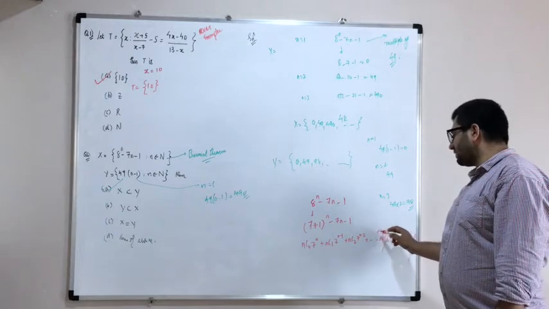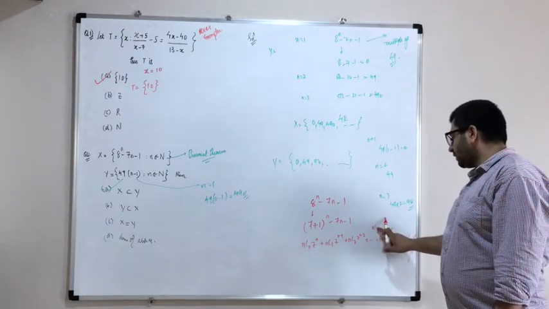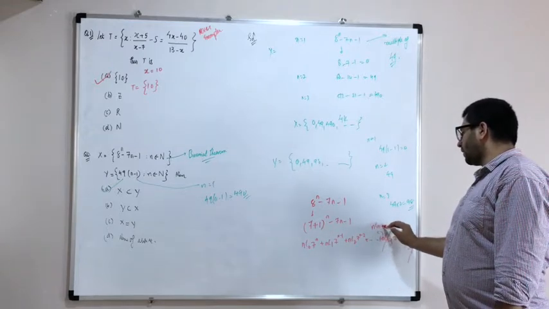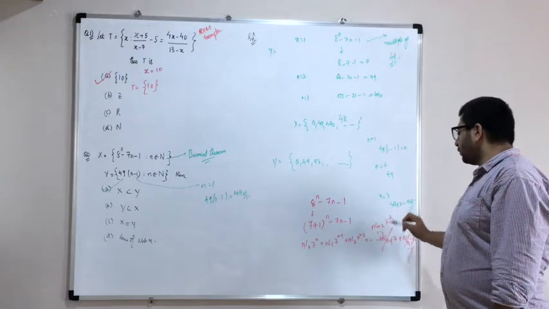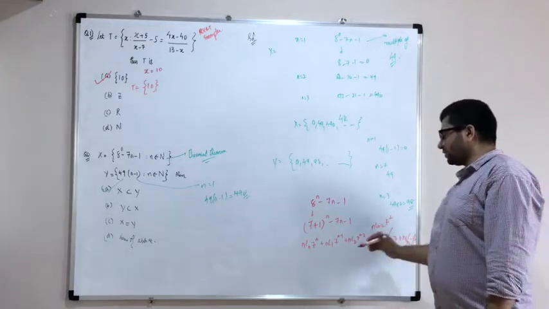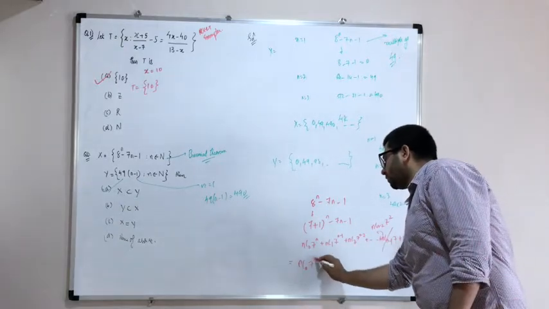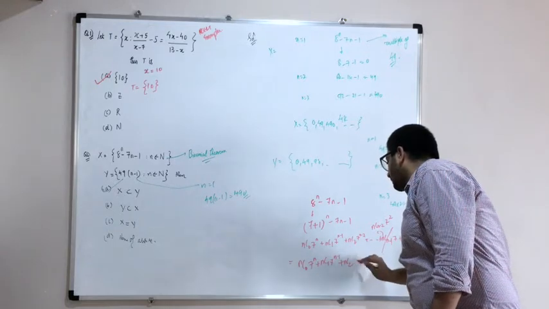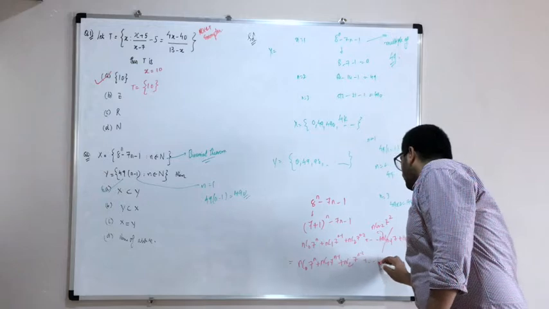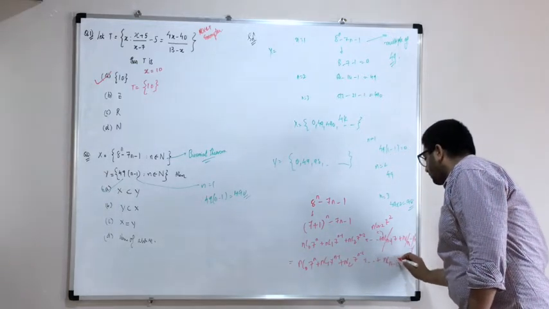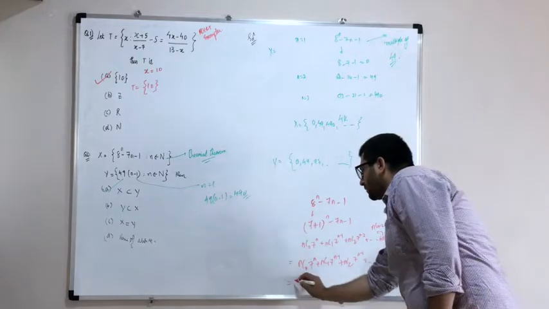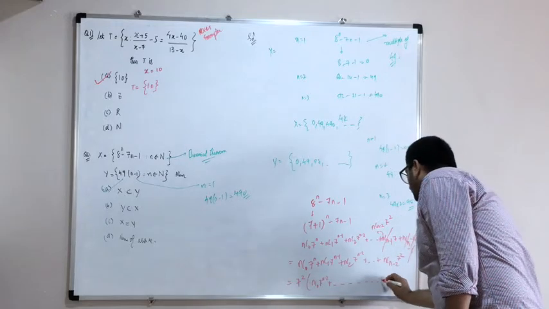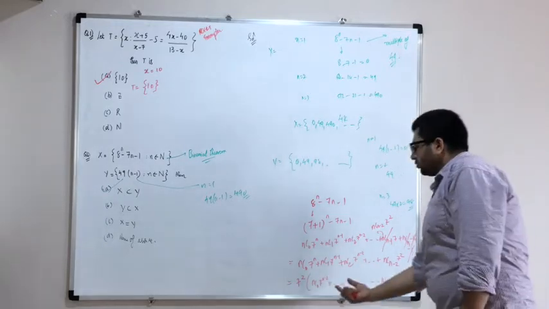If you see the term which is just preceding, इससे पहले just preceding term to this will be nC(n minus 2), 7 raised to the power of 2. Correct? So that will be left. So afterwards everything gets cancelled. So what is left over is nC0 7 raised to n, plus nC1 7 raised to n minus 1, plus nC2 7 raised to n minus 2, and so on, plus nC(n minus 2) 7 square. So can I take 7 square common? Yes, I can take 7 square common. What is left over is nC0 7 raised to n minus 2, plus and so on till nC(n minus 2) as a constant. So this is some value k.